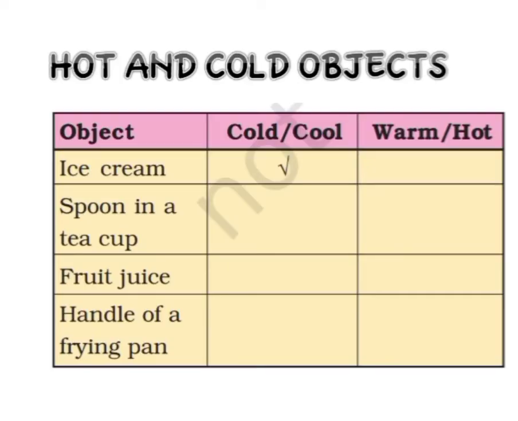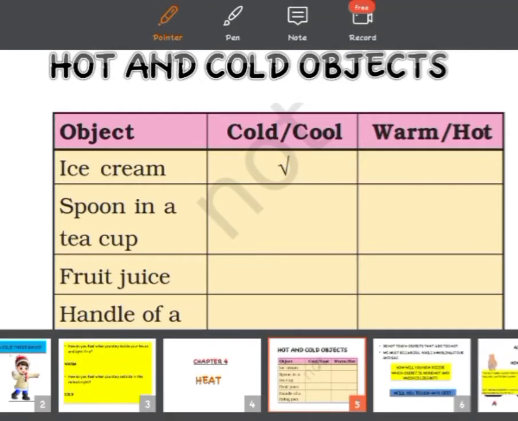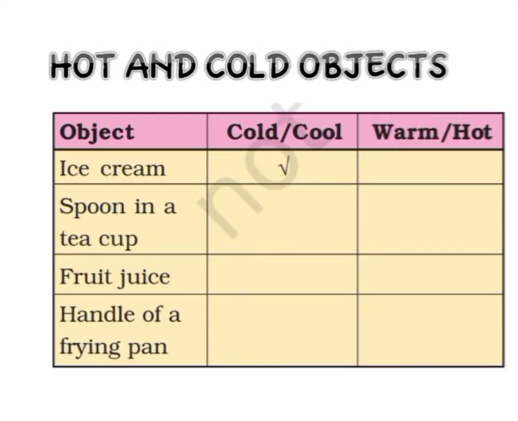Okay children, now first of all look at this table. In the first column on the left, you can see a set of objects, and in the second and third columns are written cold or cool, and warm or hot. First of all, you will have to tick mark how you feel the object to be. For example, the first one is ice cream. The ice cream we always like to be cold, isn't it? We do not like ice cream to be warm.